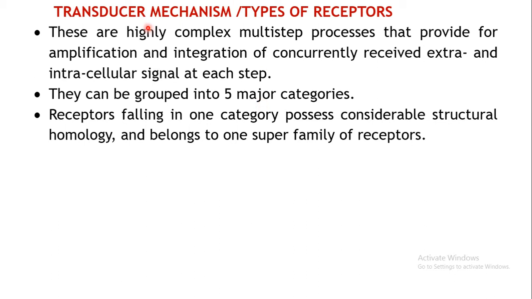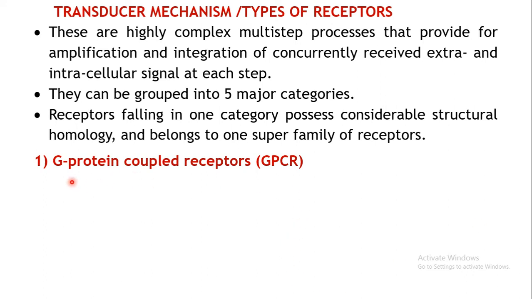Now let us see what are those 5 different categories into which you can divide your drug receptors based on these transducer mechanisms. The first one is the G protein coupled receptor, popularly known as GPCR. In the exams, most of the time a note may be directly asked on the GPCR. So it's the first and a very important type of receptor. Again, there are 3 types of pathway within this GPCR also. We will come to that when we consider this GPCR in detail. Then the second type of receptor is the ion channel receptor.